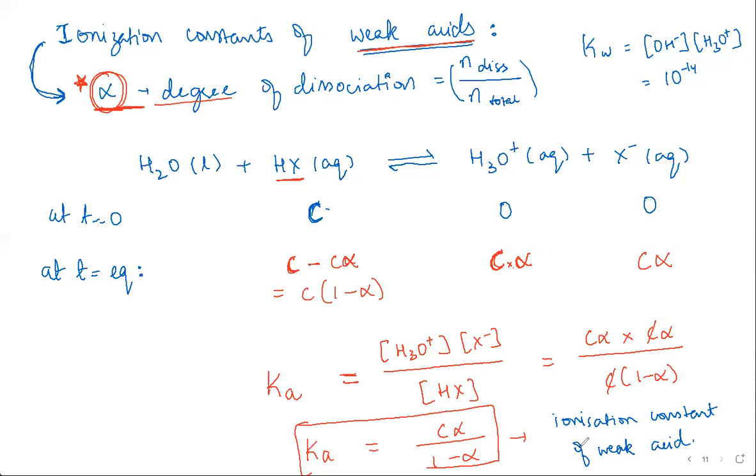Okay. So now, because the value of Ka is dependent on alpha, this is basically a measure of the strength of an acid.